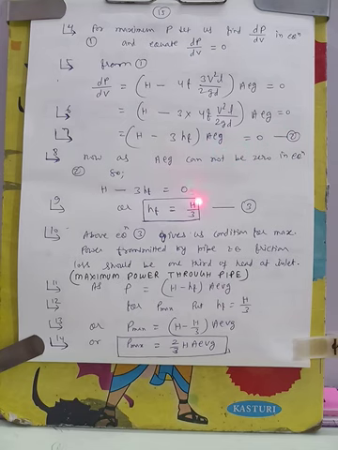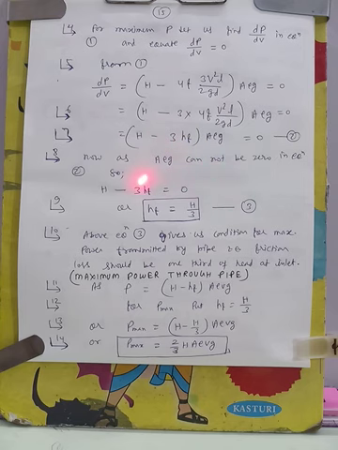Now A rho G, this term cannot be 0. The product of two terms will be 0 only when one term is 0 or both are 0. But A rho G cannot be 0. Cross section area cannot be 0, density cannot be 0, G cannot be 0. So the other term will be 0.